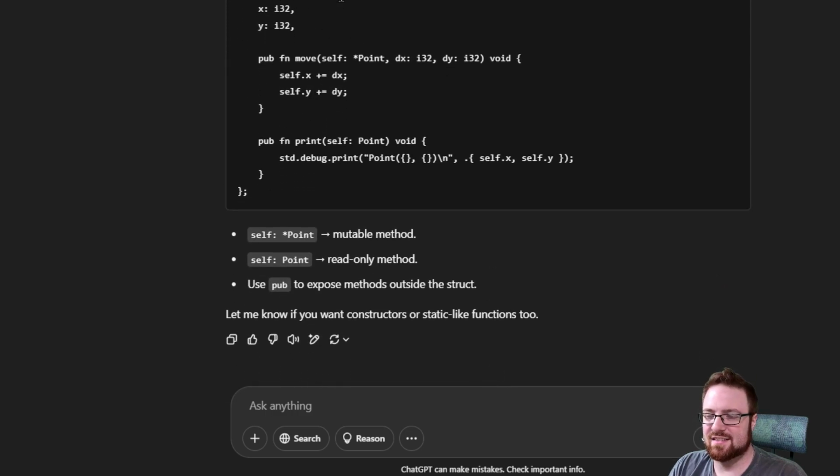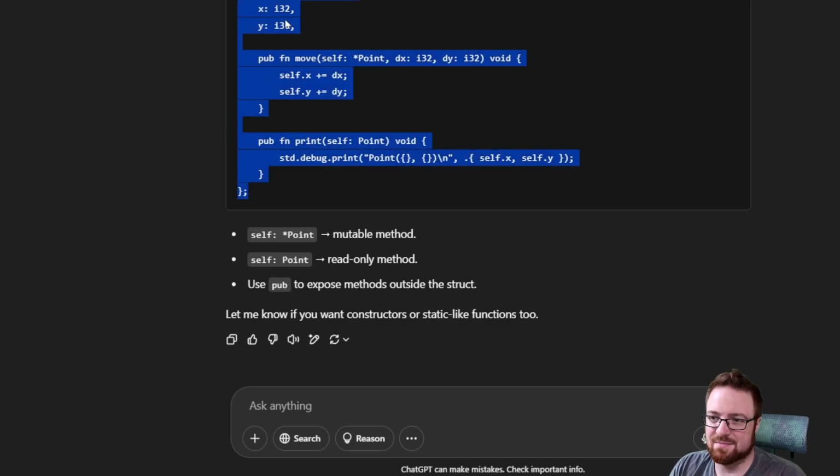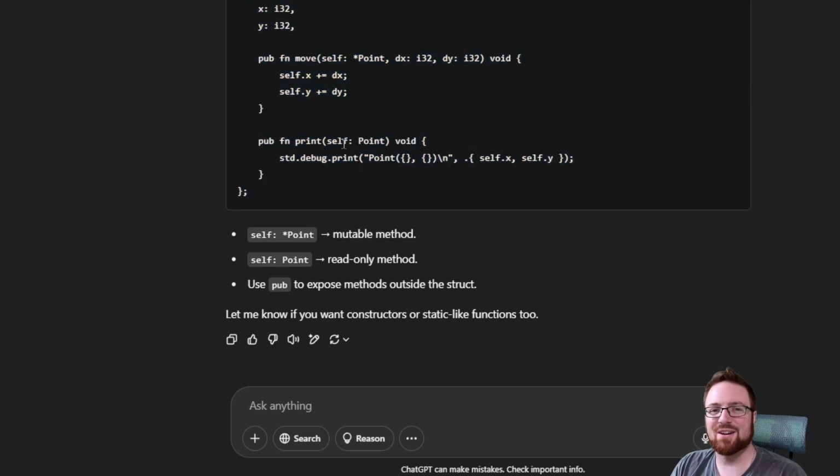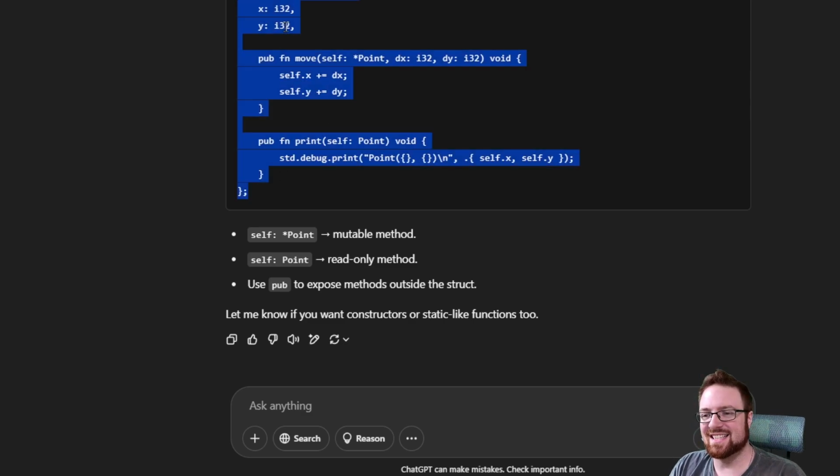And we add functions. There's no impl block or implements block. We just put the function directly into the struct, which is nice. Honestly, to me, especially with this notation, that kind of just makes structs a class. Argue with me in the comments if you want. I'd love to hear your opinions on this, but what is the difference between this and a class? You know what I mean? Very interested to hear y'all's takes on that.